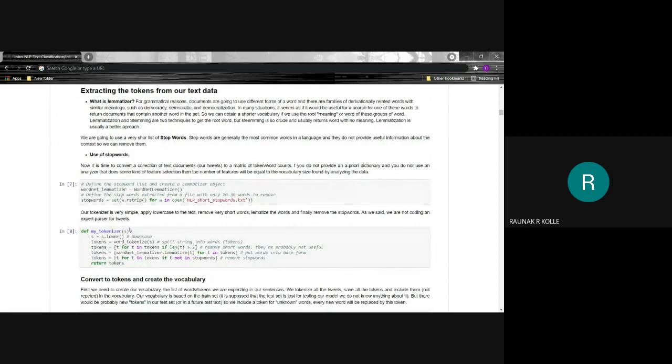We have the function myTokenizer here, where we convert the text into lowercase, split them into strings, remove the shorter words if they're not useful, put the words into their base form, that is their root word, and remove stop words.